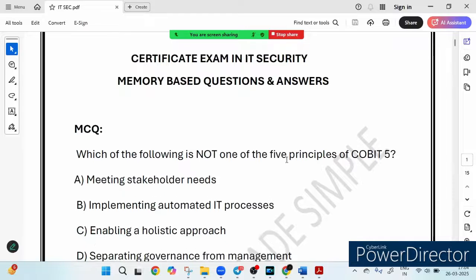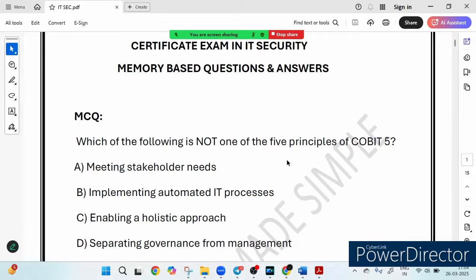I hope you will try to answer the question on your own first and then listen to the explanation. So the first question is on your screen. Which of the following is not one of the 5 principles of COBIT 5? Option A, meeting stakeholder needs. Option B, implementing automated IT process. Option C, enabling a holistic approach. And option D, separating governance from management.